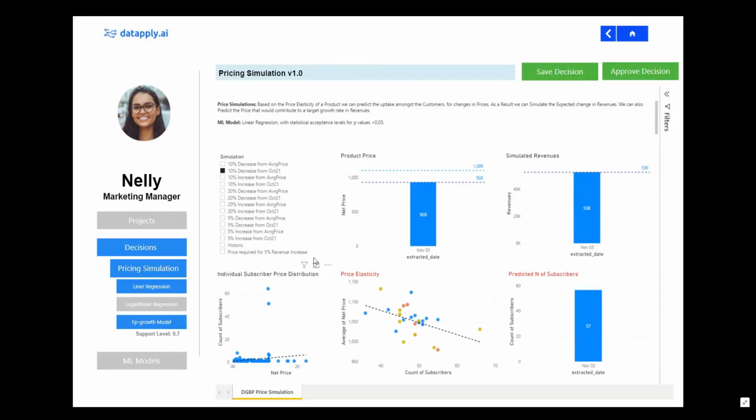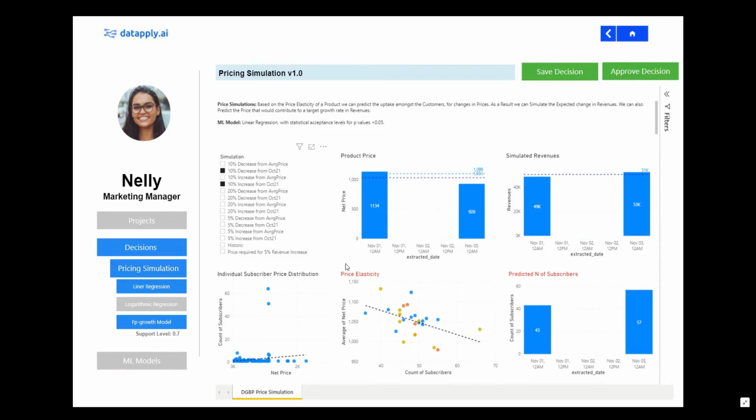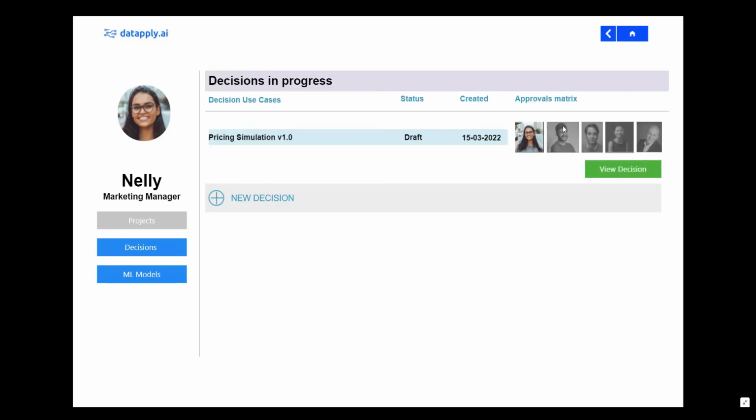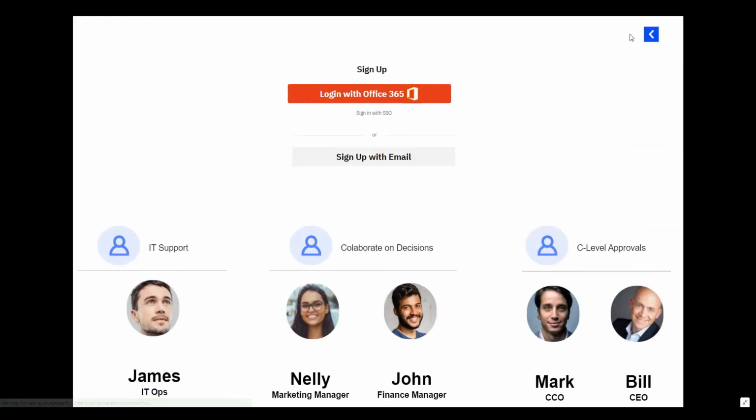She wants to simulate the effect on the revenues from a 10% increase and a 10% decrease of last month's price, respectively. Based on the price elasticity concept used by the models of Datapply, Nellie can see the predicted uptake in her subscribers base and the results on the total revenues. She decides to go with a 10% decrease in price, which suggests higher total revenues. She approves her decision and informs the rest of the teams, so they can start working on her proposal.